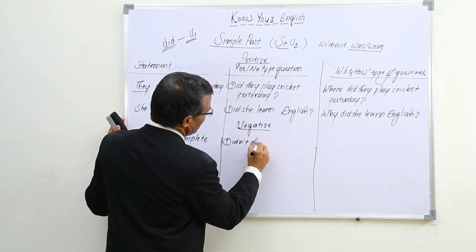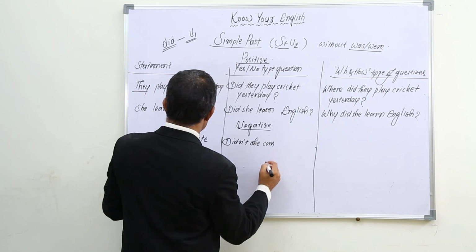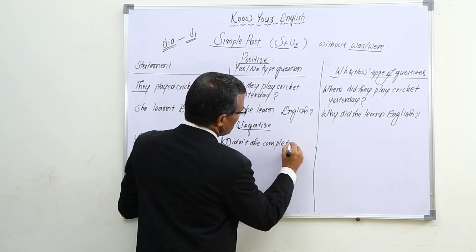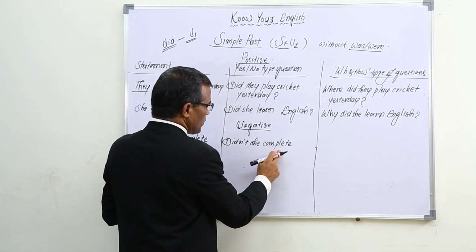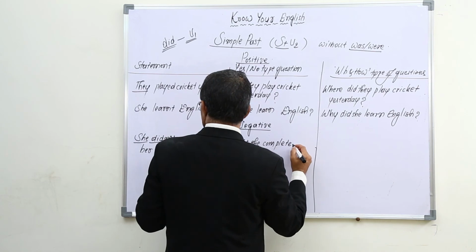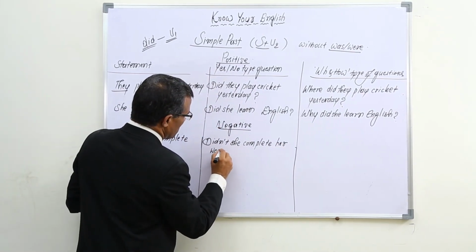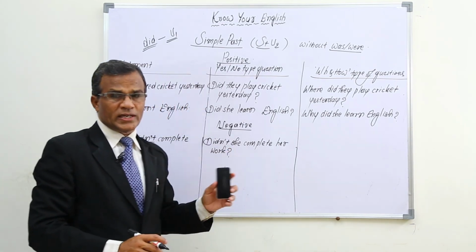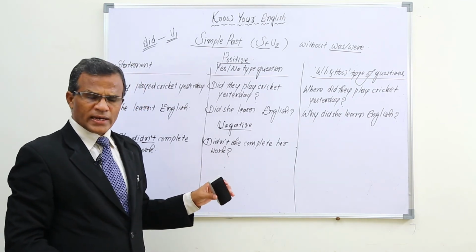Didn't she complete her work? After did we have to use the V1 form only, and here also the same V1 form. Didn't she complete her work? If you have a doubt whether she completed the work or not, you put a question like this: didn't she complete her work?